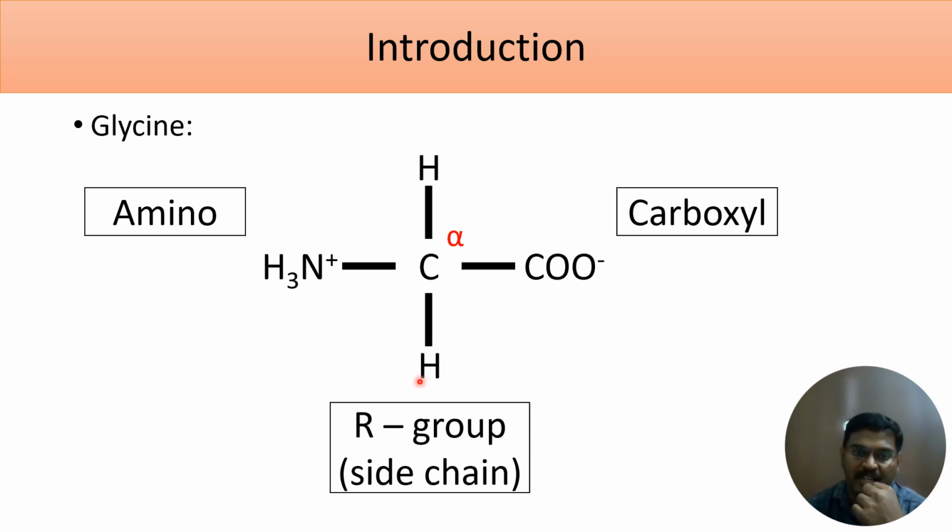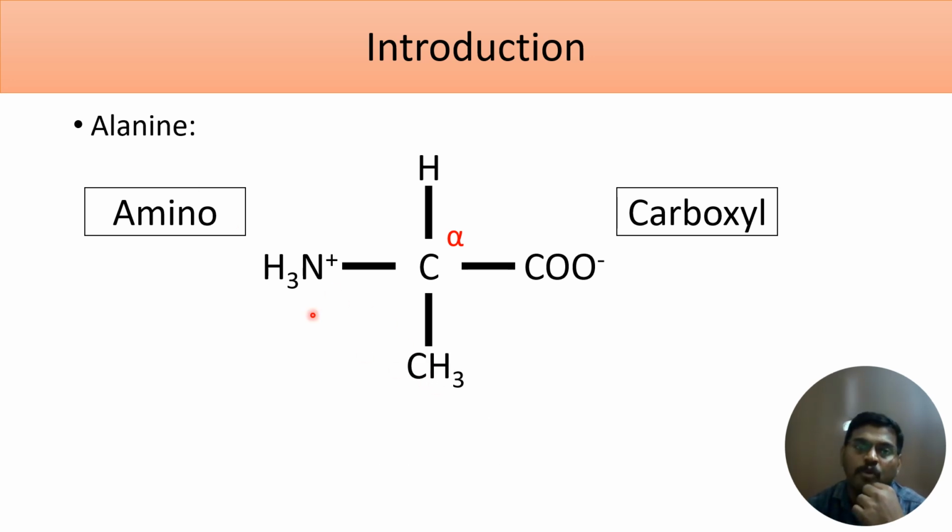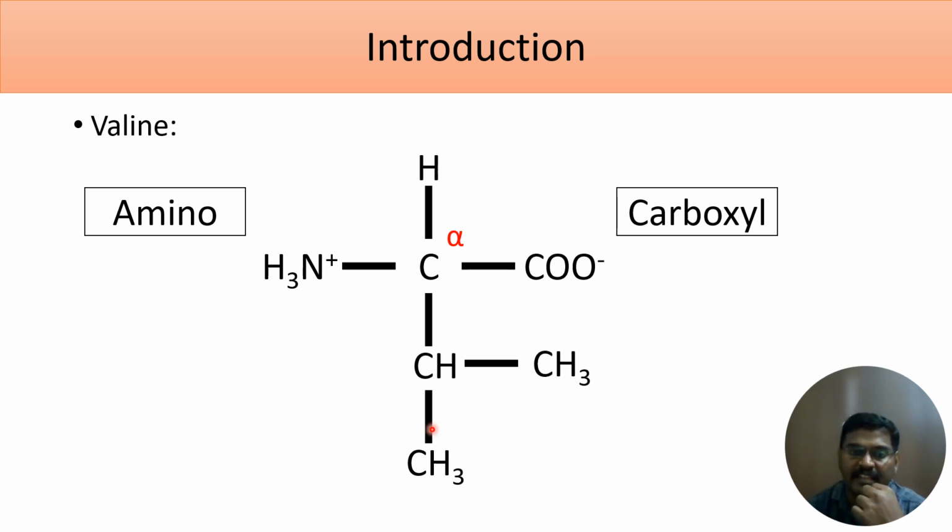of amino acid. For example, if I attach a hydrogen in the side chain, I'm going to call this amino acid glycine. If I attach a CH3 methyl group, I'm going to call this amino acid alanine. If I attach a branched chain like this, I'm going to call this amino acid valine. So based on the molecule which gets attached to the side chain, we have different types of amino acid.